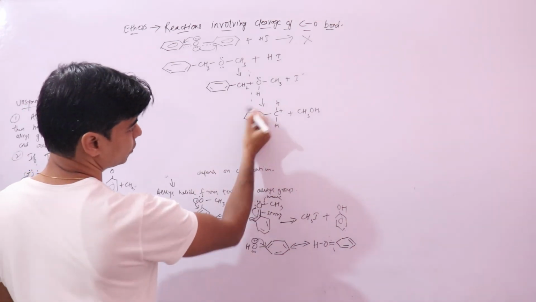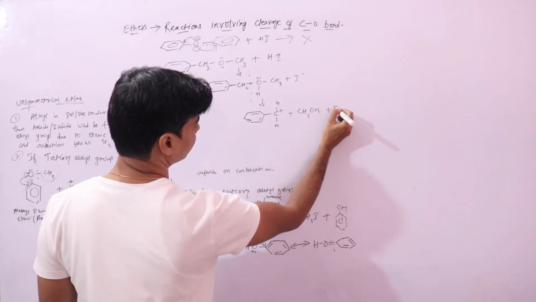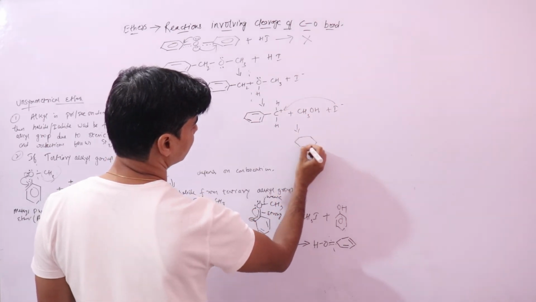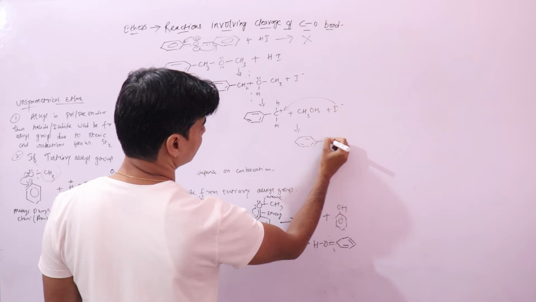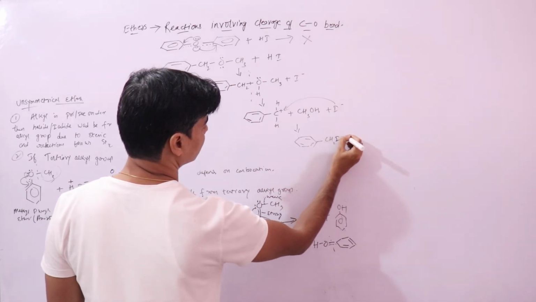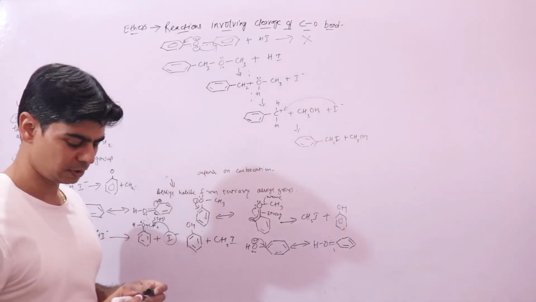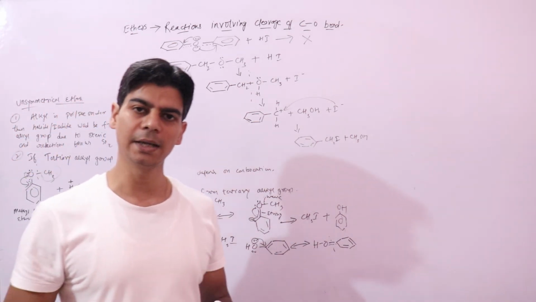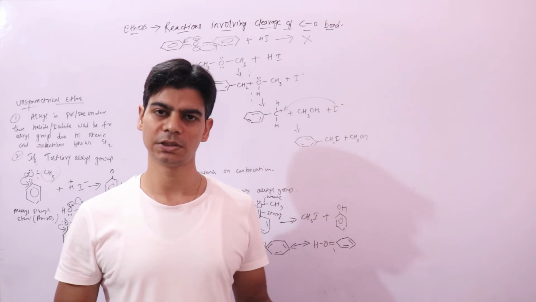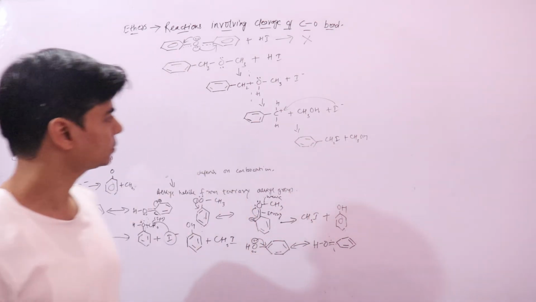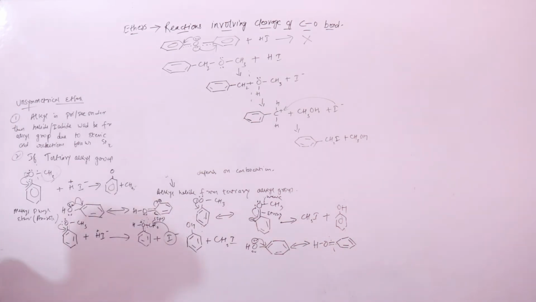Now this is more stable, so it would be attacked by your iodide, forming this compound. So iodide in such cases will get formed from the alkyl group which is secondary or tertiary. If you have tertiary in place of secondary, then that will form your iodide. Right, I hope this reaction is clear.